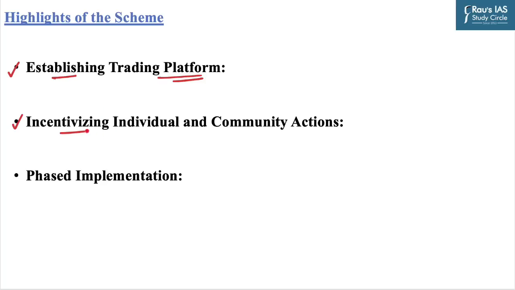The next one is incentivizing individual and community actions. One of the major highlights of the draft notification is the inclusion of regulatory provisions to account for individual and community actions alongside corporate and business actions. And it aims to incentivize and reward individual efforts towards environment conservation. And lastly, the phased implementation. This mechanism will be implemented in phases, and initially 2-3 activities from the 8 sectors are being considered for the